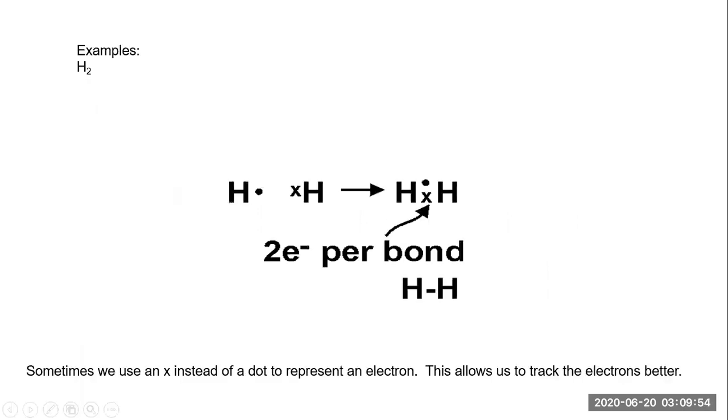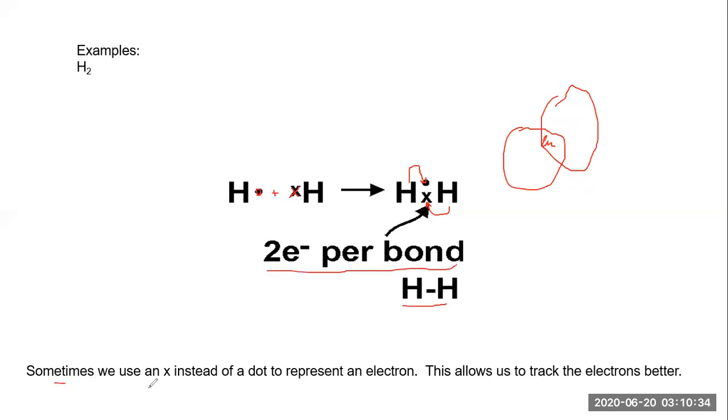Let's talk about an example, that is hydrogen. In this case, this hydrogen's electron is shown by the dot and this hydrogen's electron is shown by the cross. They are individually present right now. Whenever they combine, they form a structure like this. This is the electron of this hydrogen, and this is the electron of the other hydrogen. Whenever they share, this is the region we are talking about. So 2 electrons per bond, shared by hydrogen.